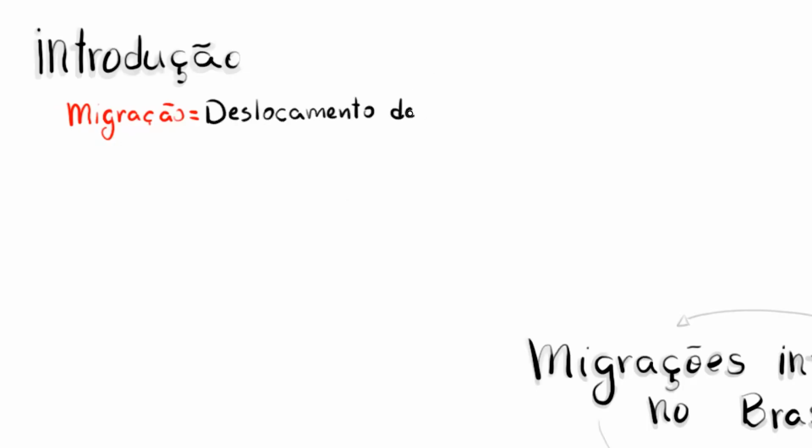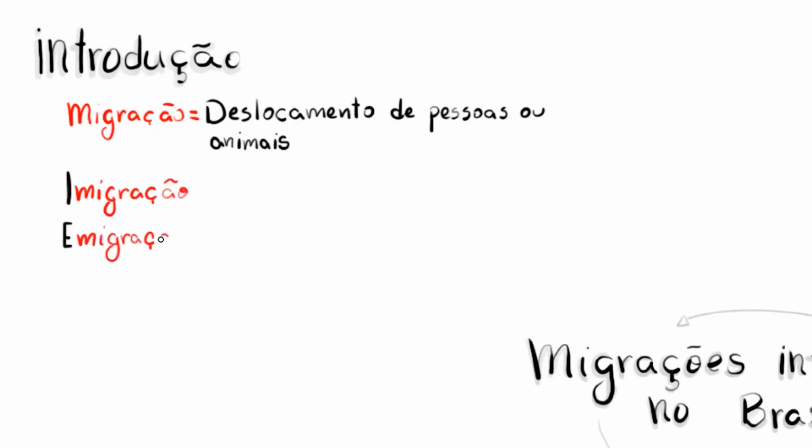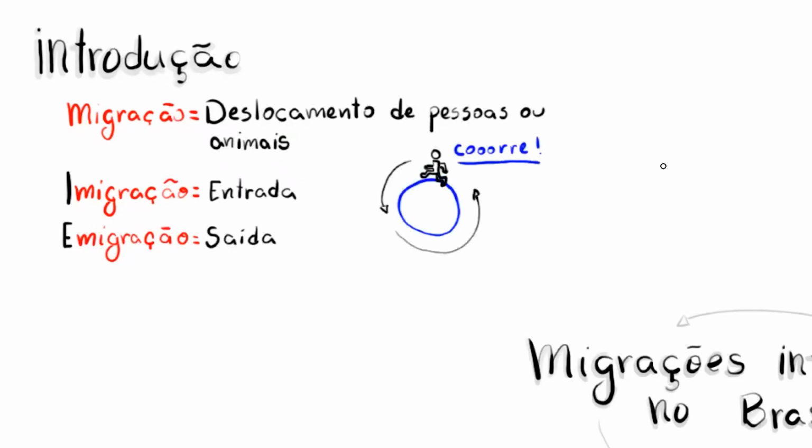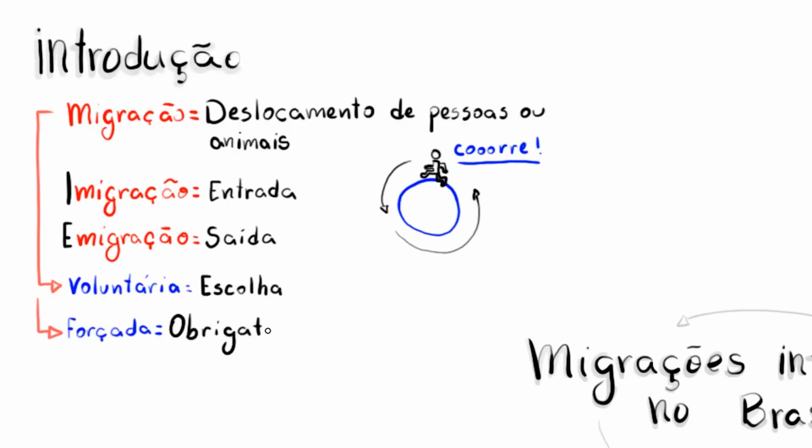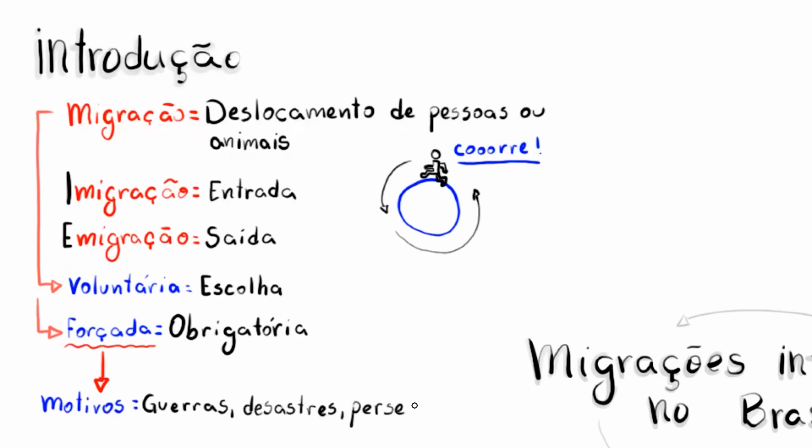That even rhymed. Migration refers to movement, the movement of people or animals. And then we have movement into a place, which is immigration, and movement out of a place, which is emigration. In the video up here in the card, I talk a little more about this, okay? And within this, we also have voluntary migrations, which is when a person chooses to migrate, and forced migration, which is when a person is forced for some reason to migrate. Among these reasons are wars, natural disasters, political and religious persecution, economic issues, among others.